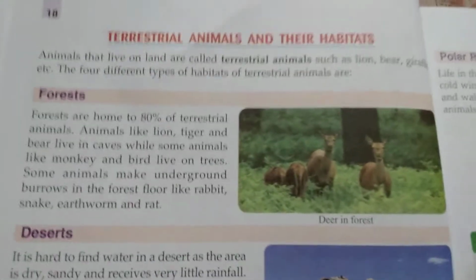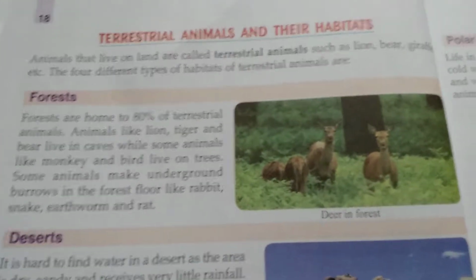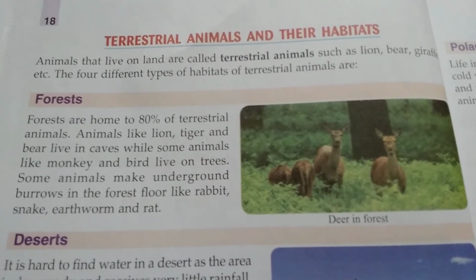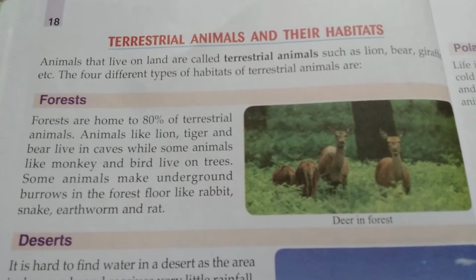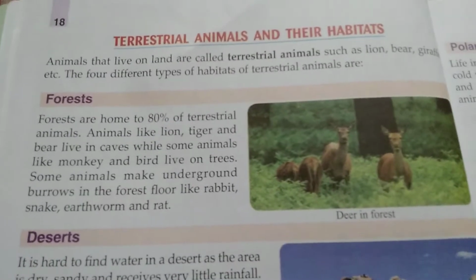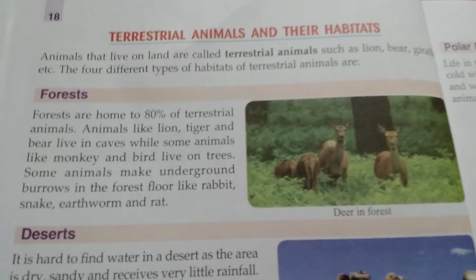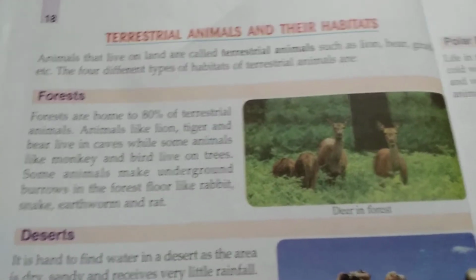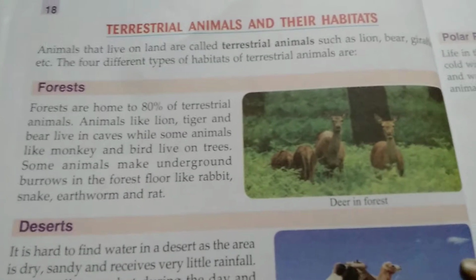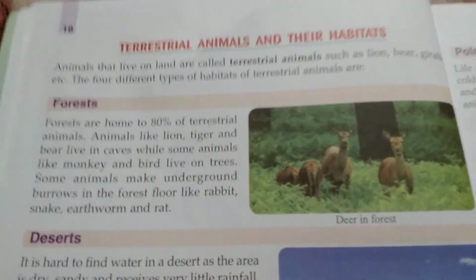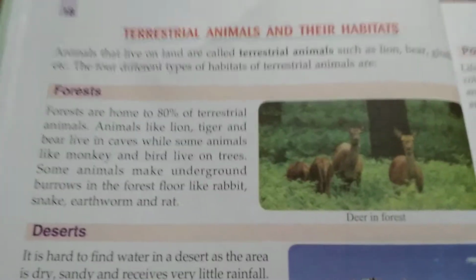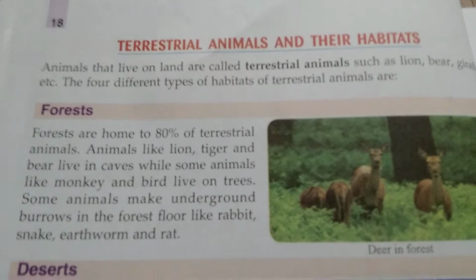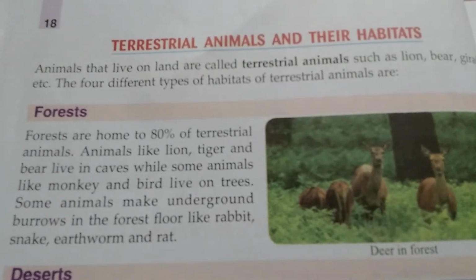Next is terrestrial animals and their habitats. Animals that live on land are called terrestrial animals. So terrestrial animals are land animals actually. We call them land animals in simple words. They are land animals, such as lion, bear, giraffe, etc.